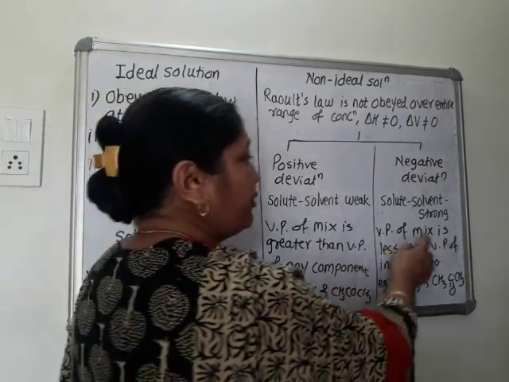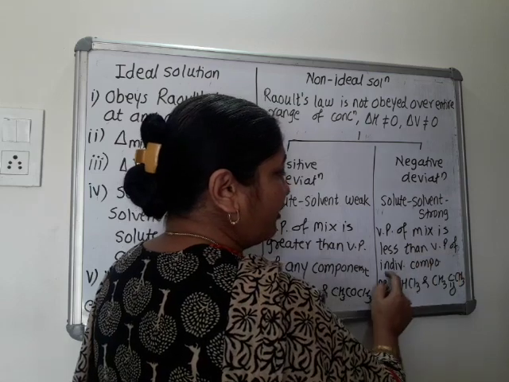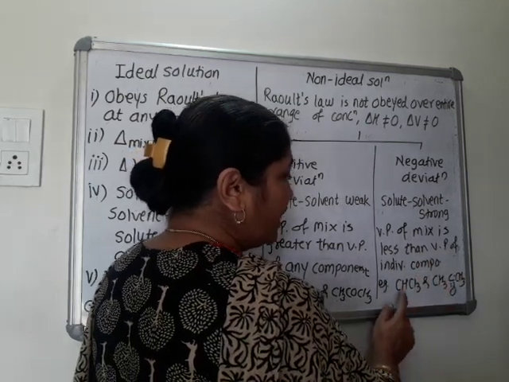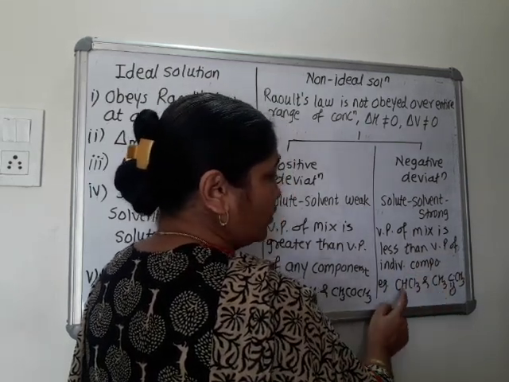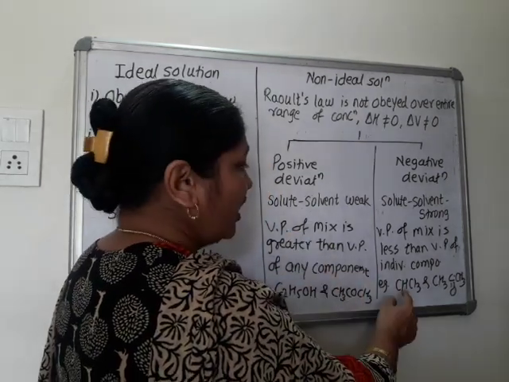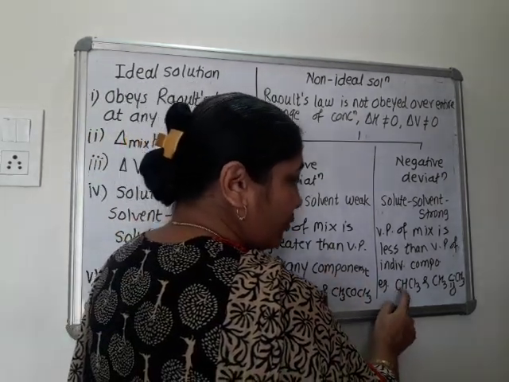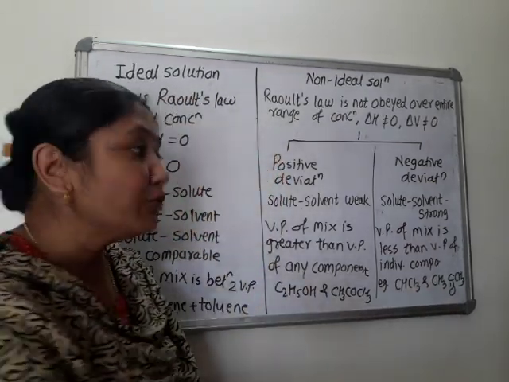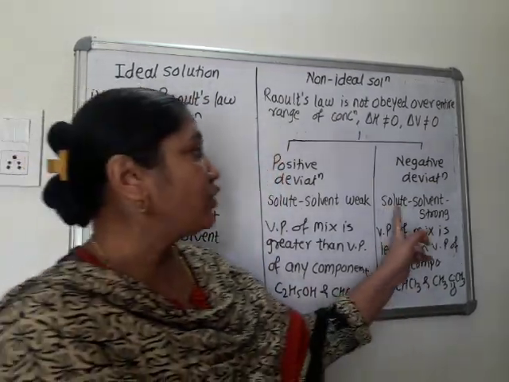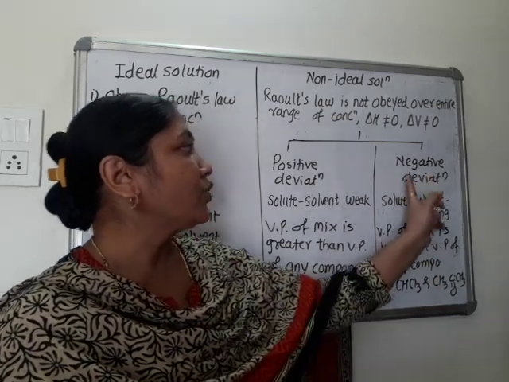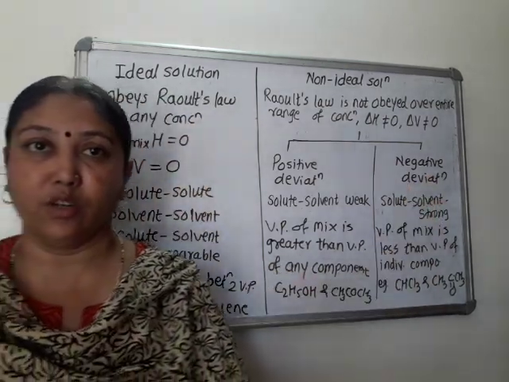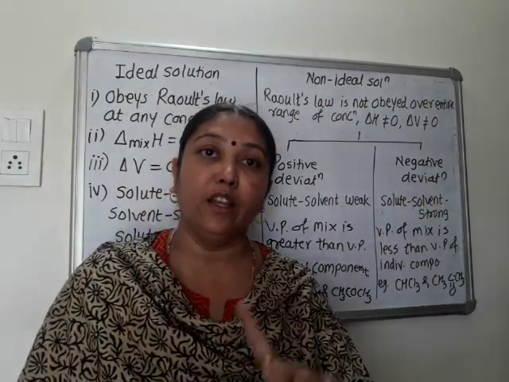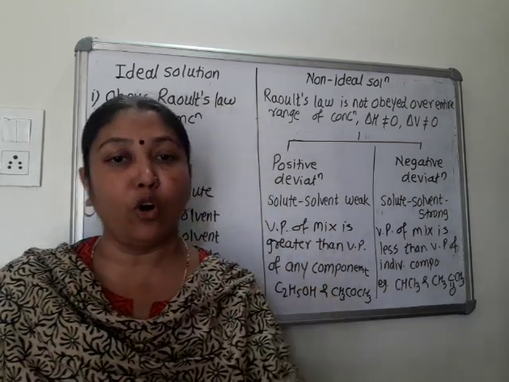And here vapor pressure of mixture is less than vapor pressure of individual component, CHCl3 and acetone. So I have shown here that carbon is positively charged, oxygen is negatively charged, so plus-minus interaction takes place, so that interaction between solute and solvent is stronger, so it shows negative deviation. Okay, that's all for ideal and non-ideal solution and Raoult's law.